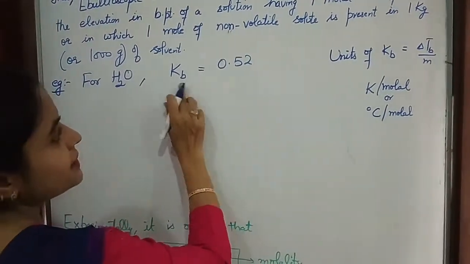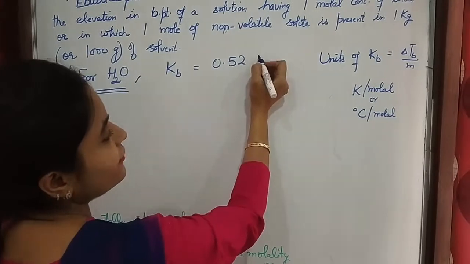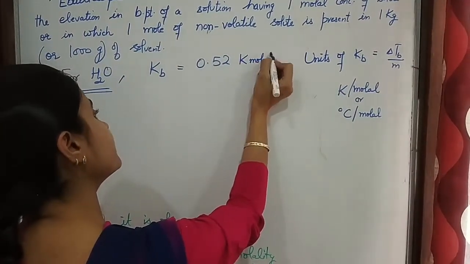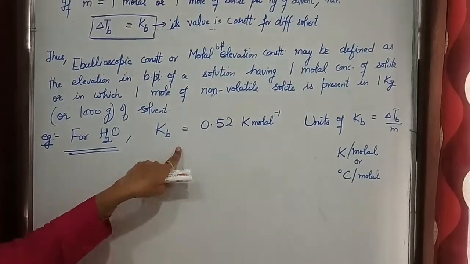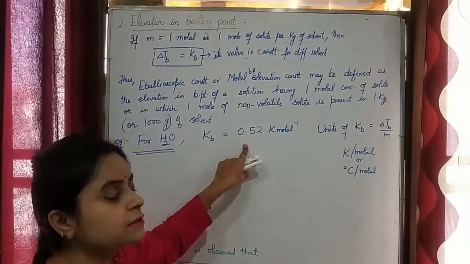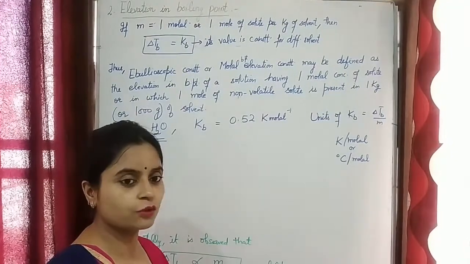So for water, Kb is equal to 0.52 Kelvin per molar. In most of the numericals we use this value because water is acting as a solvent. But if you have some other solvent, then value is given to you.